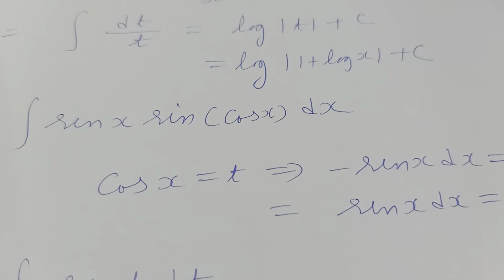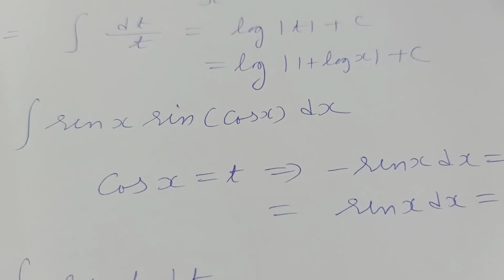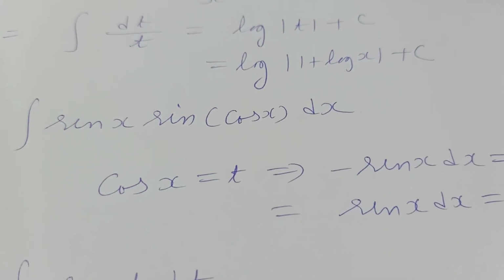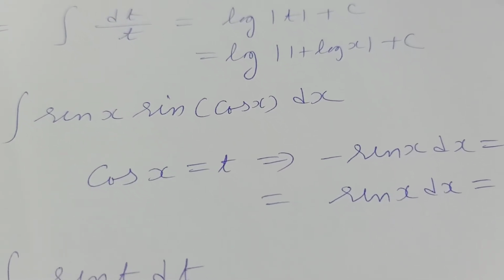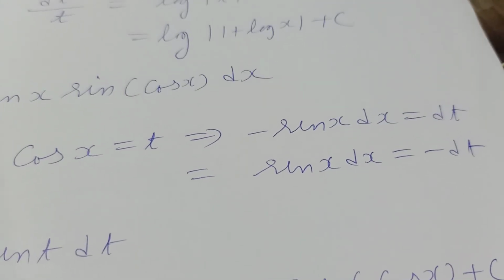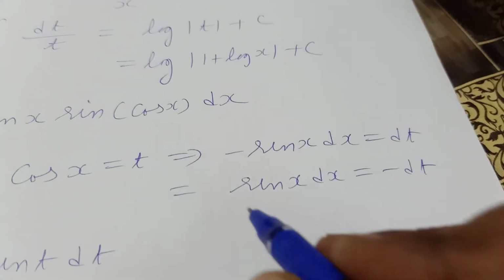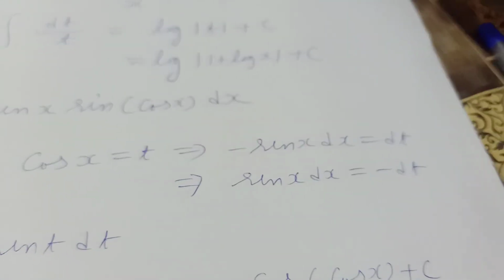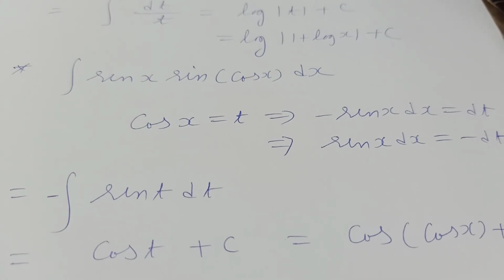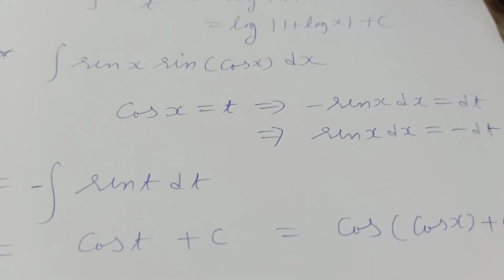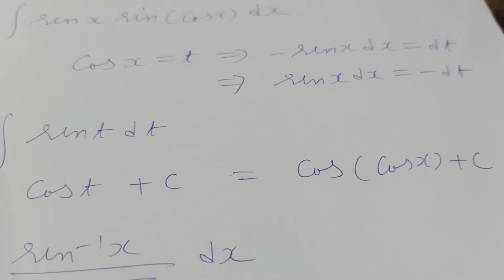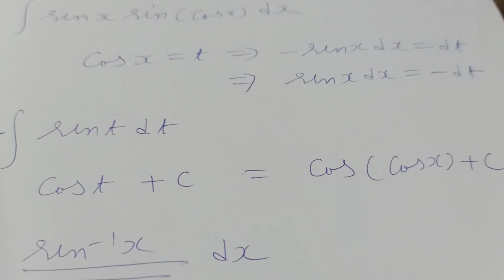So the integration of the derivative of cos x is minus sin x, and sin x is given separately. Therefore we will put cos x equal to t, that means minus sin x dx equal to dt, or sin x dx equal to minus dt, right? So our given integral will reduce to the integration of minus sin t dt, that is cos t plus c, or cos of cos x plus c.